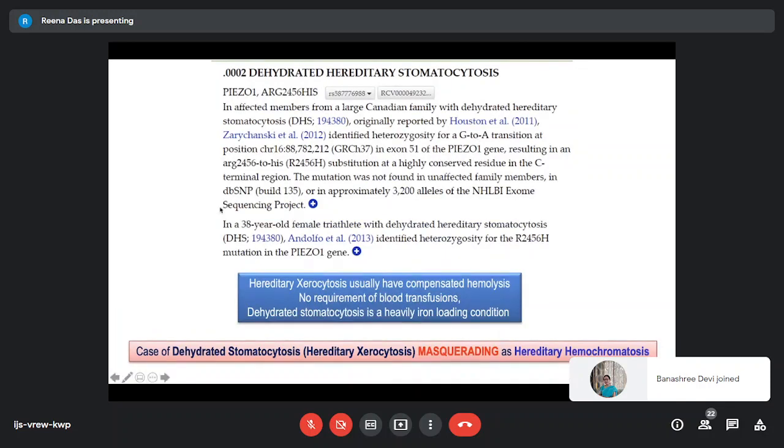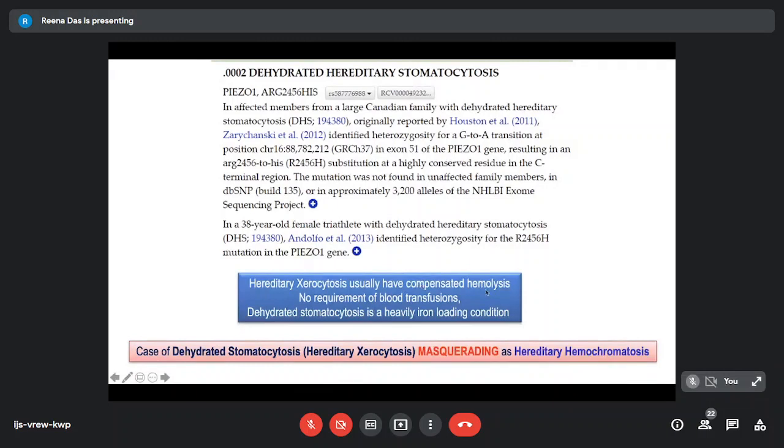So hereditary xerocytosis usually has compensated hemolysis. There's no requirement of blood transfusion, and dehydrated stomatocytosis is one of the conditions which can give rise to a heavy iron loading condition. And that is what had happened in this particular case. Because of the investigations and the way it went to the liver clinic and was diagnosed as hereditary hemochromatosis, it actually masqueraded the diagnosis of hereditary xerocytosis. So sometimes, we don't look at the smear very well, and we can get into trouble like this.